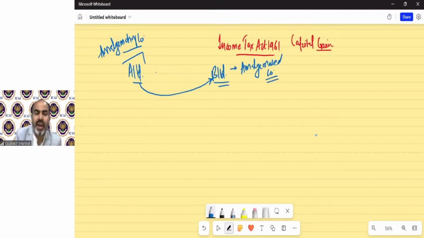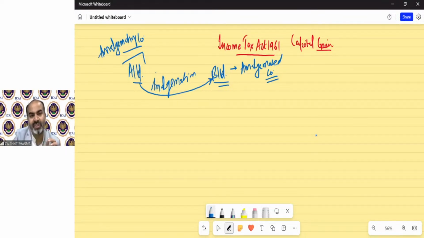Clear? So A does not want to carry on its business and wants to transfer its business to B Limited. Suppose A amalgamates into B Limited. This process is called amalgamation. But this is not that simple. There are multiple conditions you need to fulfill.